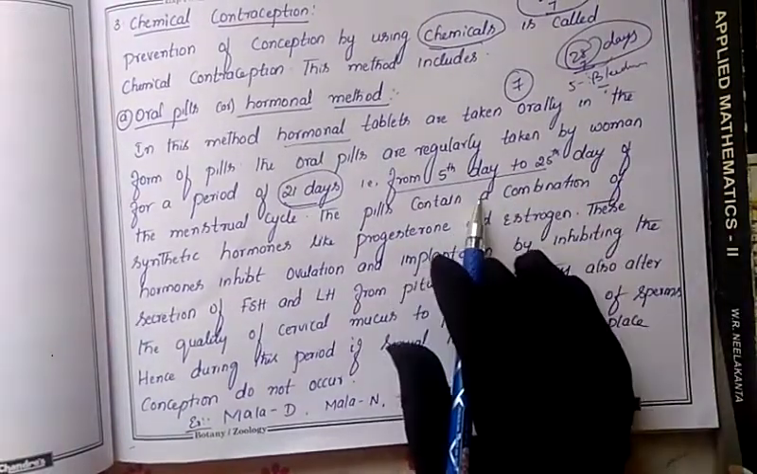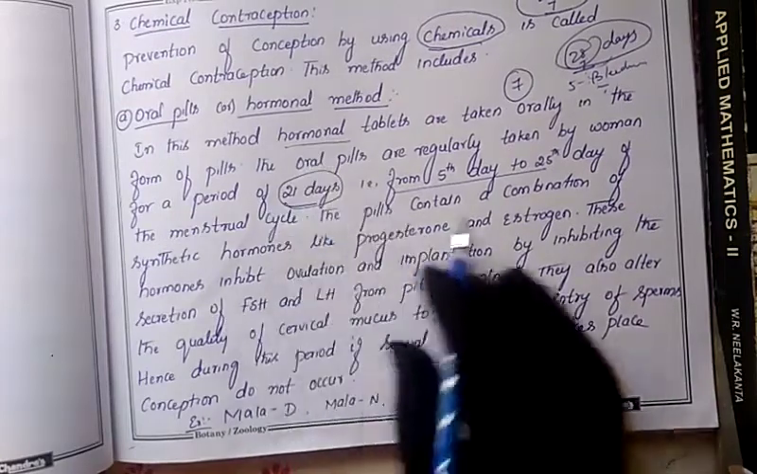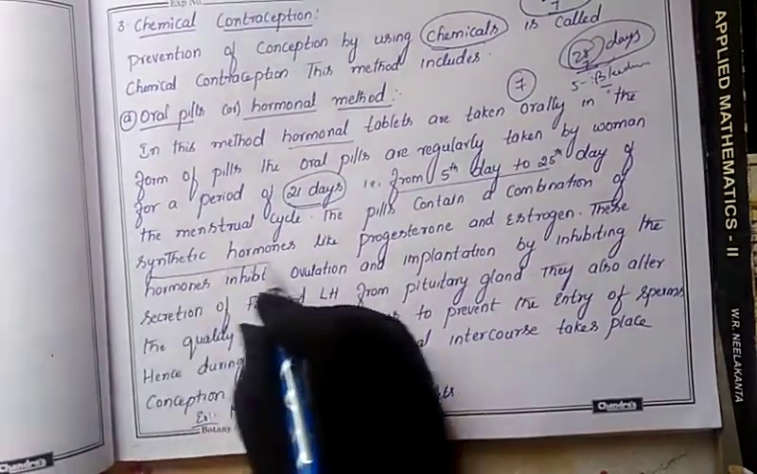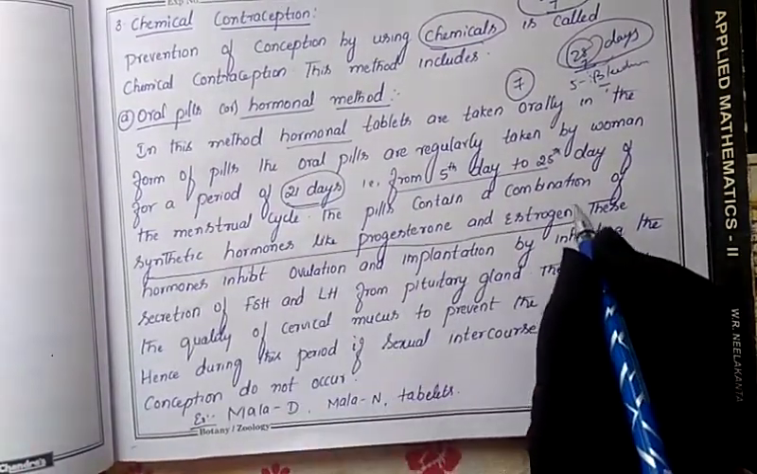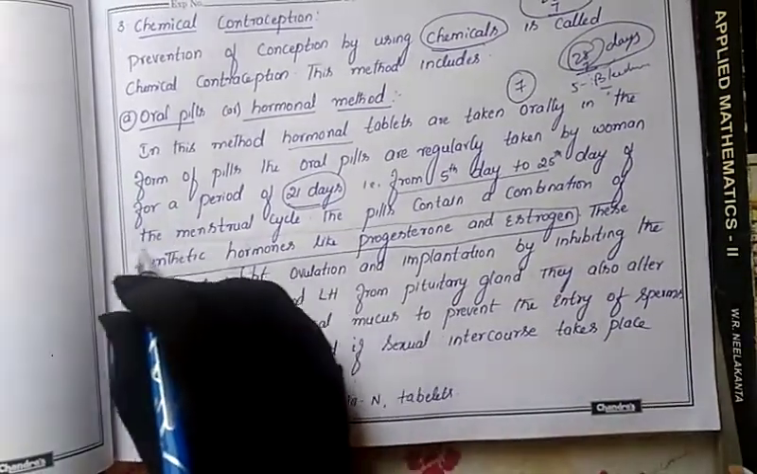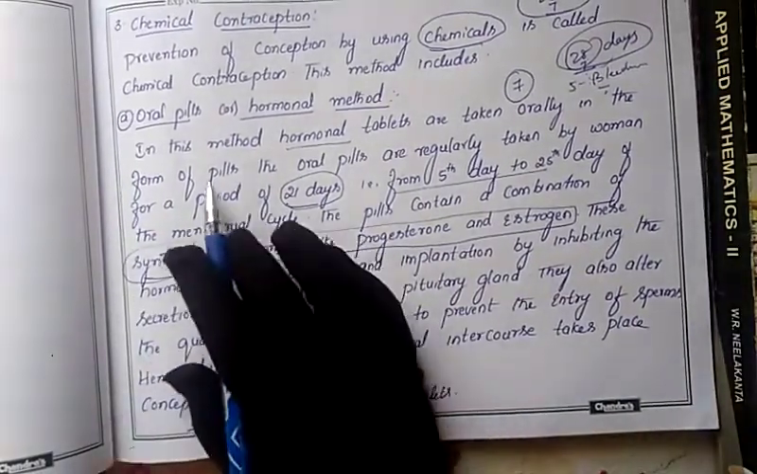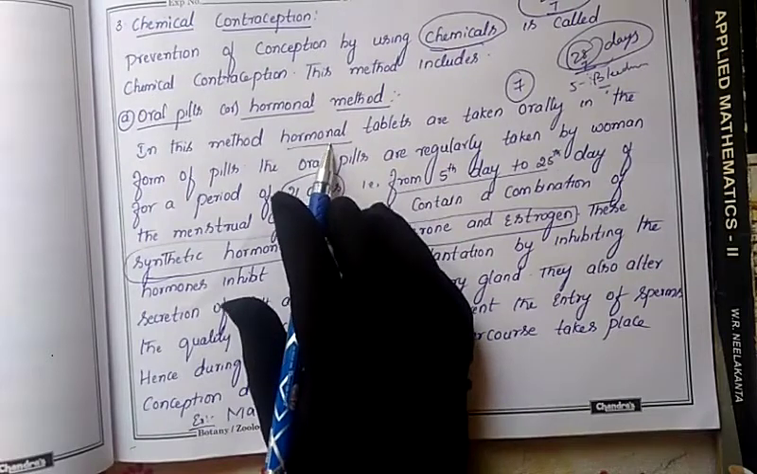And what the pills contain is hormones. Which type of hormones? Synthetic hormones like progesterone and estrogen. So the pills contain hormones, as I said.